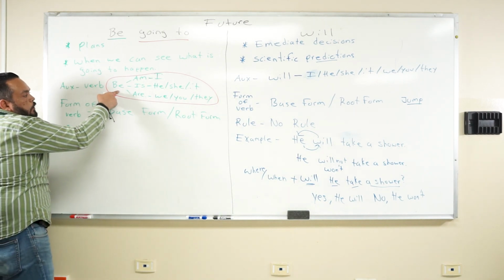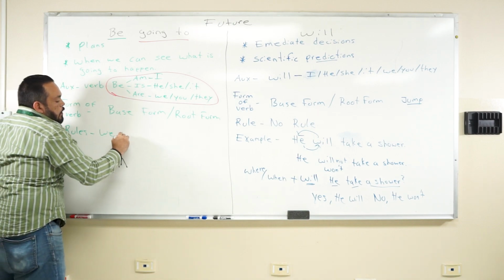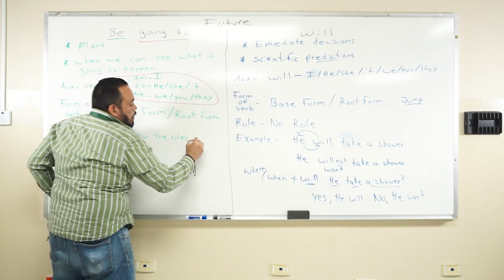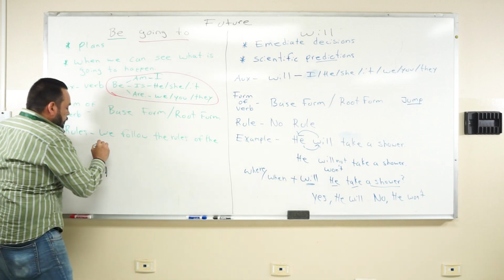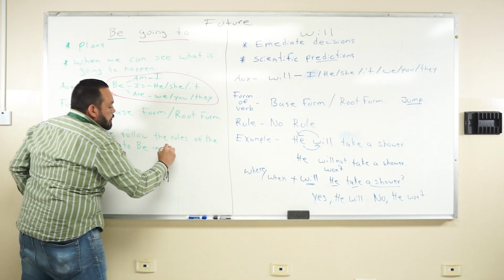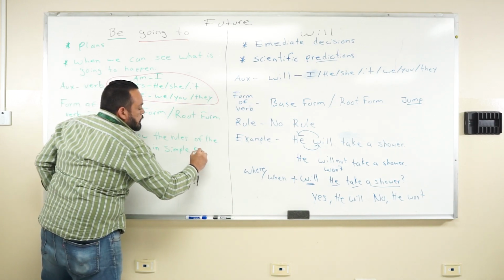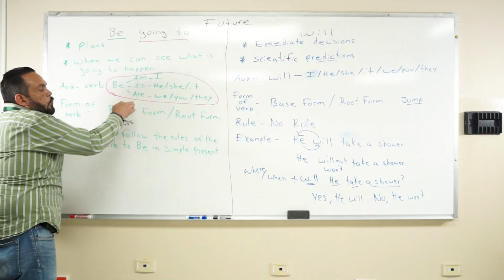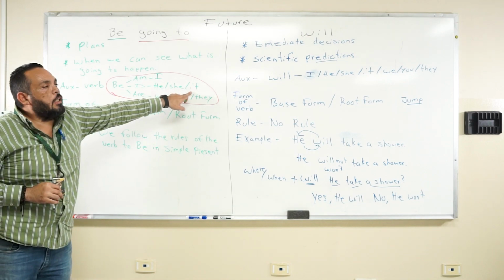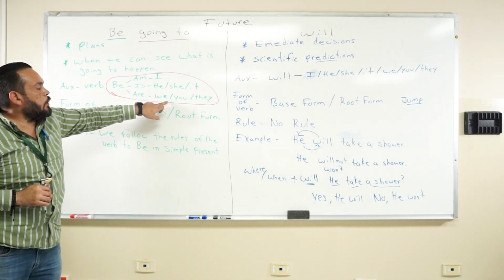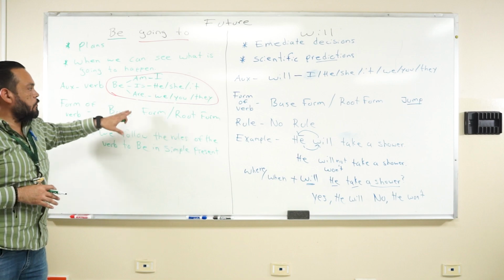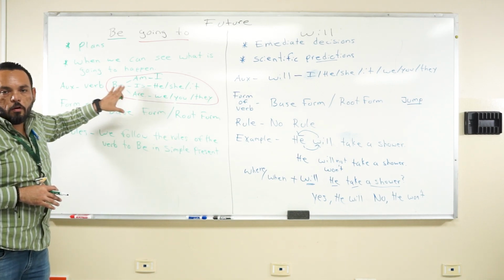So the rule that I always put here is that we follow the rules of the verb to be in simple present. The am is for the pronoun I, the is for he, she, it, and are is for we, you, they. We don't follow any other rule; that's what we follow only.